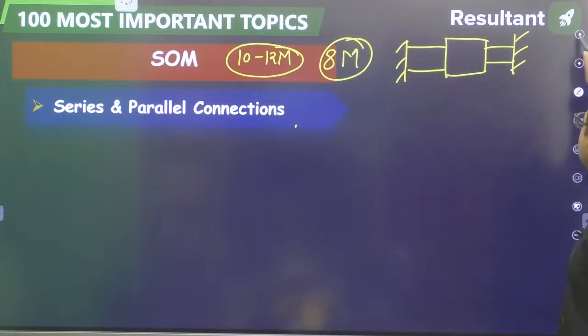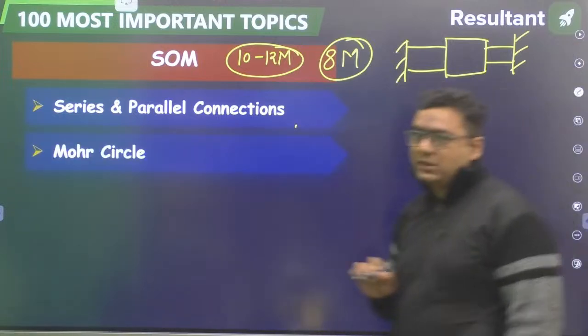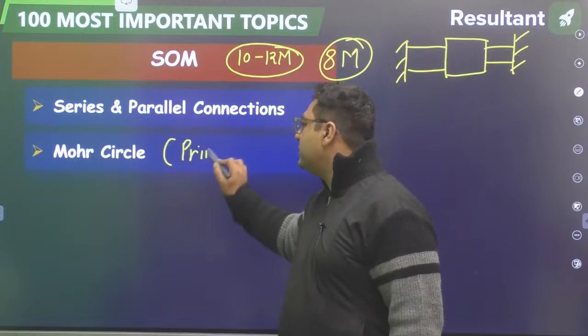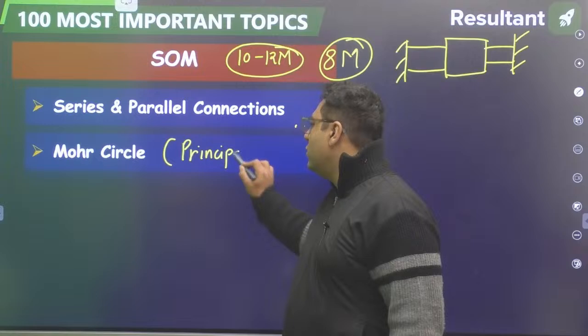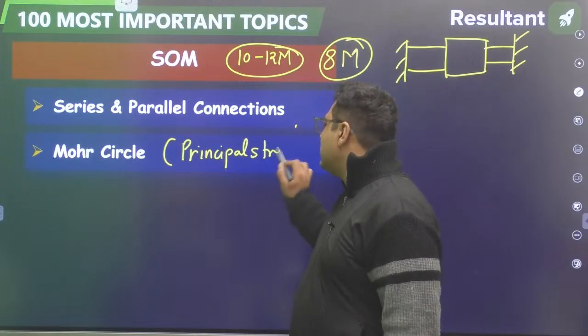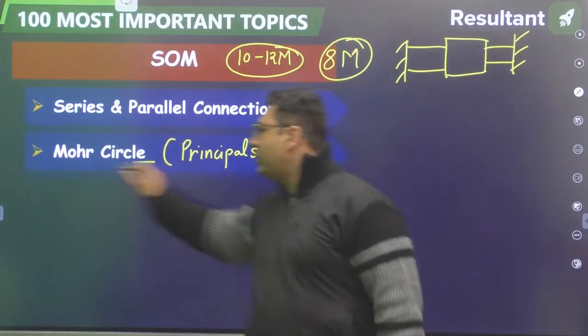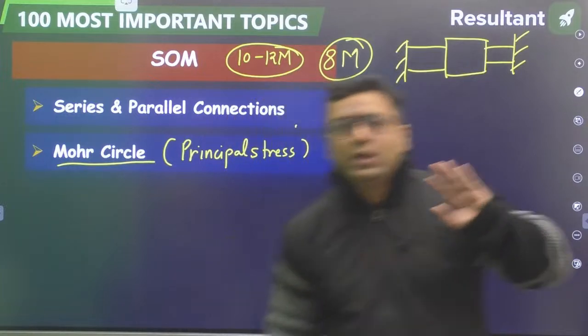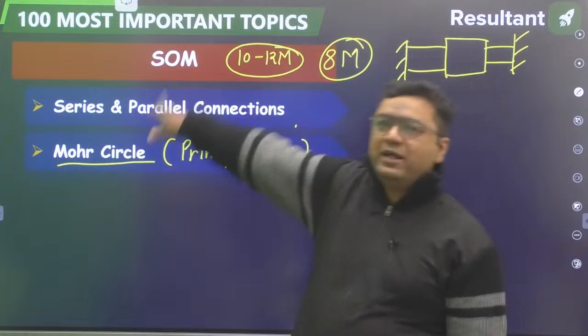After that I will say the next important topic is Mohr circle. This Mohr circle you have studied in the chapter of principal stresses or combined stresses. In this chapter you study Mohr circle, and it is a very important topic. We have done n types of questions in this. Don't worry, I will be sharing this PDF with you guys.